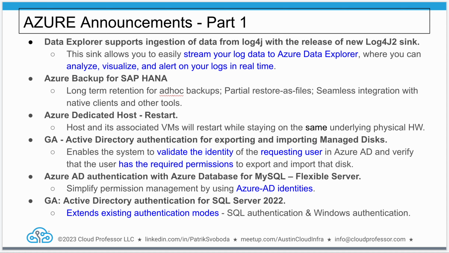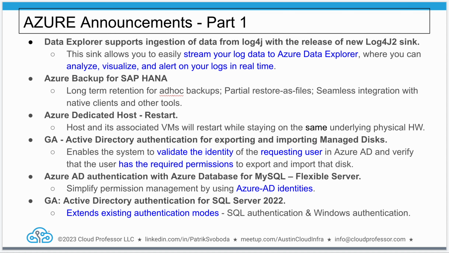Usually, the use case for a dedicated host would be maybe a government, DoD, or some financial companies. But this is a great feature. I looked, for example, on AWS regarding dedicated hosts, and it does not look like on AWS you can restart your dedicated hosts.